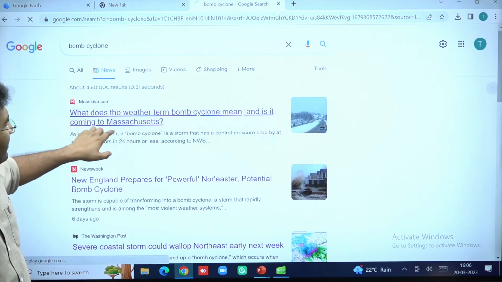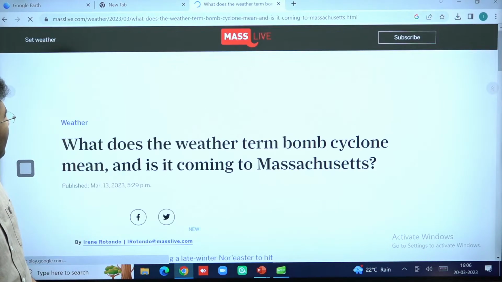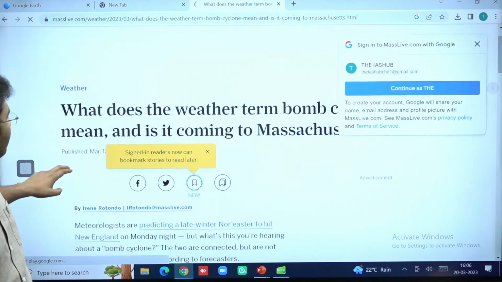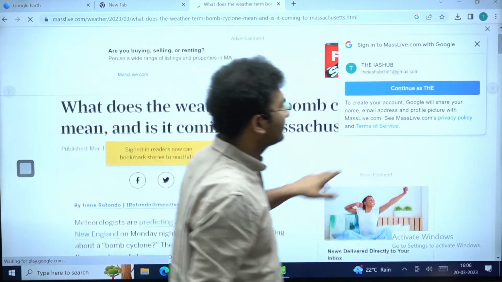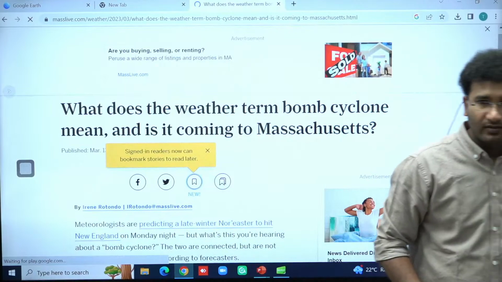Six days ago, what does the weather term bomb cyclone mean and it is coming to Massachusetts? What do you mean by that?